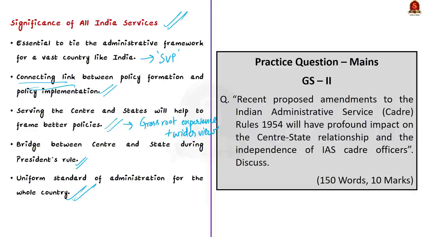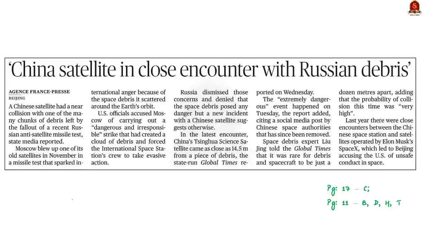So let us see what are all the other arguments put by the central government for proposing this amendment, and what are all the arguments put by the state government for opposing such amendment. So with this, we have come to the end of this discussion. Today we saw the important provisions in IAS Cadre rules. Then we saw the proposed amendments and why central government has proposed the amendments and why it has been opposed by the state governments. So with these points in mind, let us move on to the next discussion.